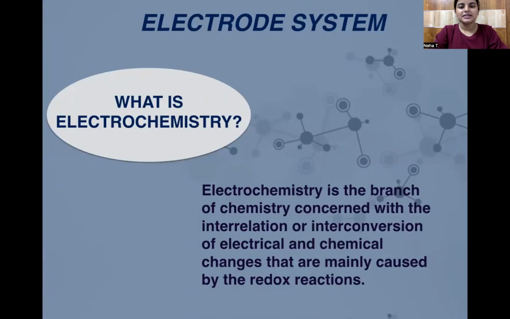What is electrochemistry? Electrochemistry is basically the branch of chemistry which deals with the interconversion of electrical energy to chemical energy and chemical energy to electrical energy. And this conversion happens only because of redox reaction. What is redox reaction? Redox reaction is a reaction in which oxidation and reduction take place simultaneously. There are some chemical changes which happen only with the help of electricity, and there are some chemical reactions which produce electricity. So these two types of reactions come under electrochemistry.